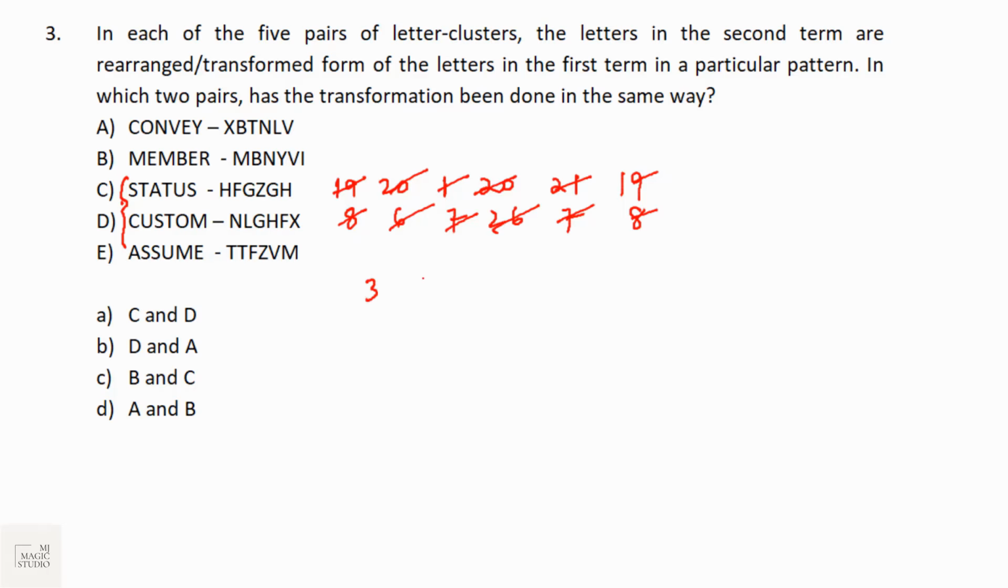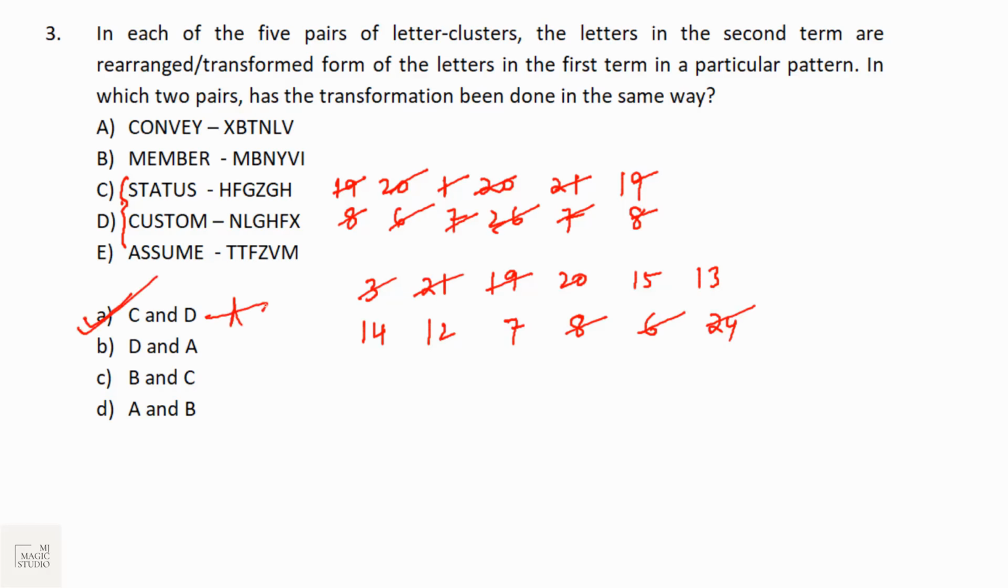Custom 3, U, S, T 20, O 15, M 13 and N is 14, L 12, G 7, H 8, F 6, X 24. Here also it is inverse, 27. Bingo. So C and D match up. Option A should be our pick. Be quick in solving these kinds of questions.